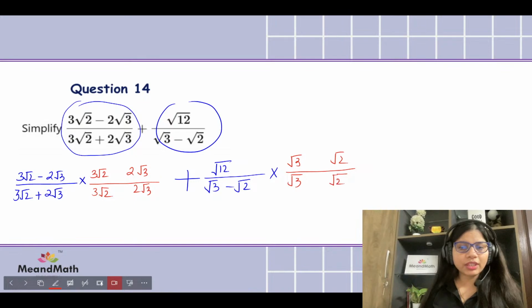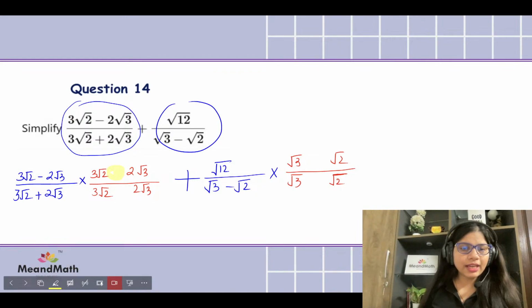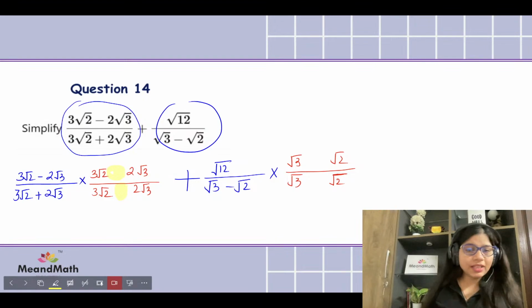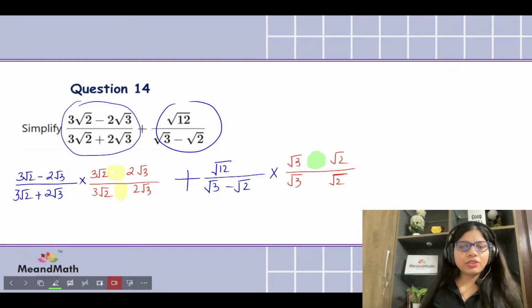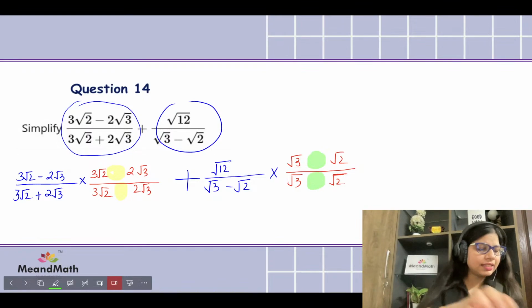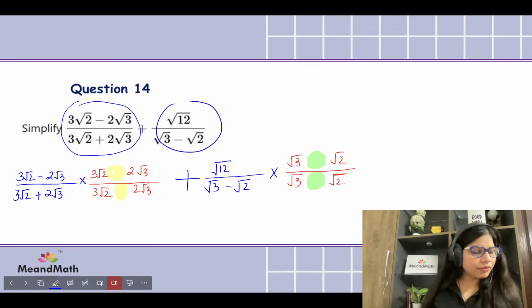This is what you have to tell me. Tell me quickly whether it's going to be this position. I mean, first let me highlight this yellow highlighted position, whether it should be plus or minus, and then the other position is green, whether it should be plus or minus. You have to think and tell me. So for the yellow, is this the answer for yellow highlighter, Janvi? Yes, it is minus. That is correct. And what about the green highlighter? Just think and tell me for the green highlighter as well.